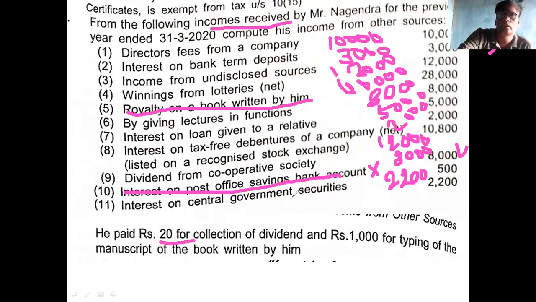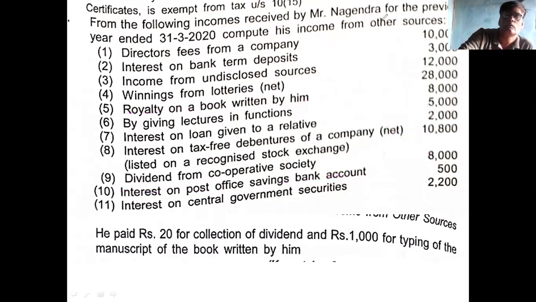You take the total, thereafter write less deduction section 57. Under that, first collection charge is 20 rupee, then typing charges 1,000. Total 1,020. Deduct whatever balance comes, that is the income from other source.